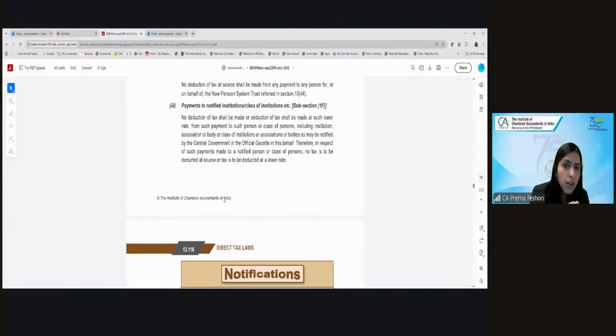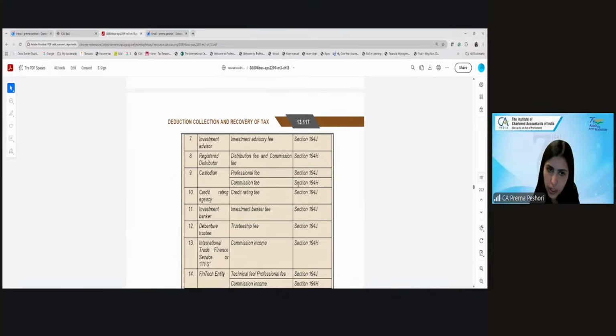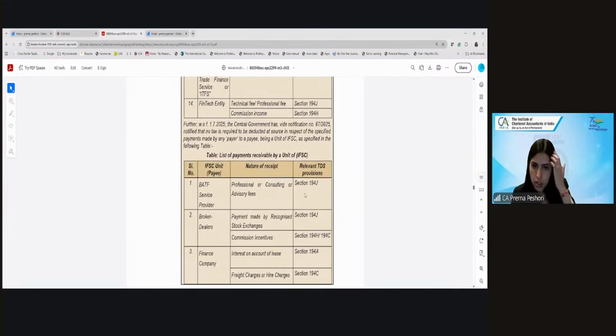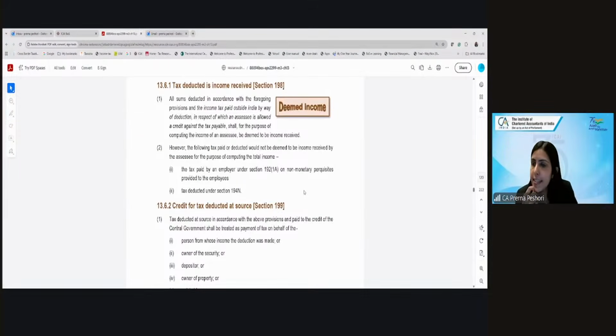Fine. Now again moving forward to the procedural sections of the TDS. We have done certain procedural provisions. Yes or no? For example, the TDS which is deducted is going to be considered as your income received. Then you will get the credit for your TDS. Now tell me practically, where do you see the credit for the TDS? How do you see that you have got the credit? How do you see that practically? Form 26AS. What is Form 26AS?